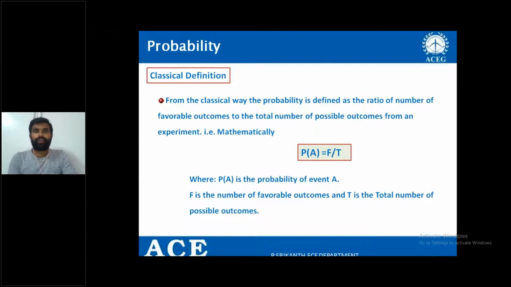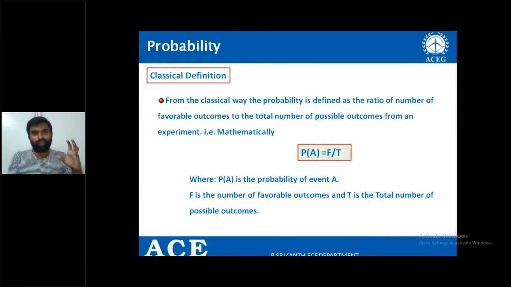Therefore, the probability of getting number 4, my favorable outcome, can be defined as the ratio of the number of favorable outcomes to the total number of possible outcomes. How many favorable outcomes? Only one. How many possible outcomes? 6.